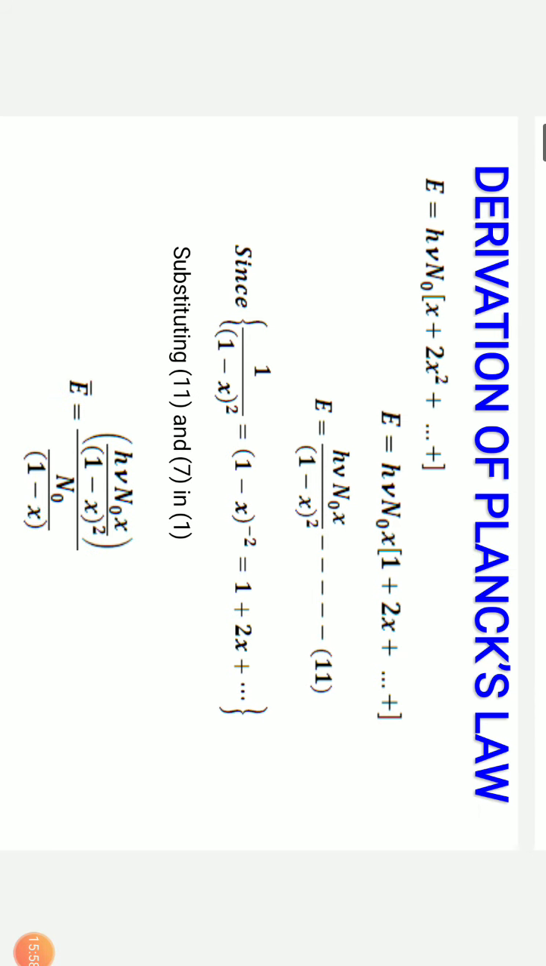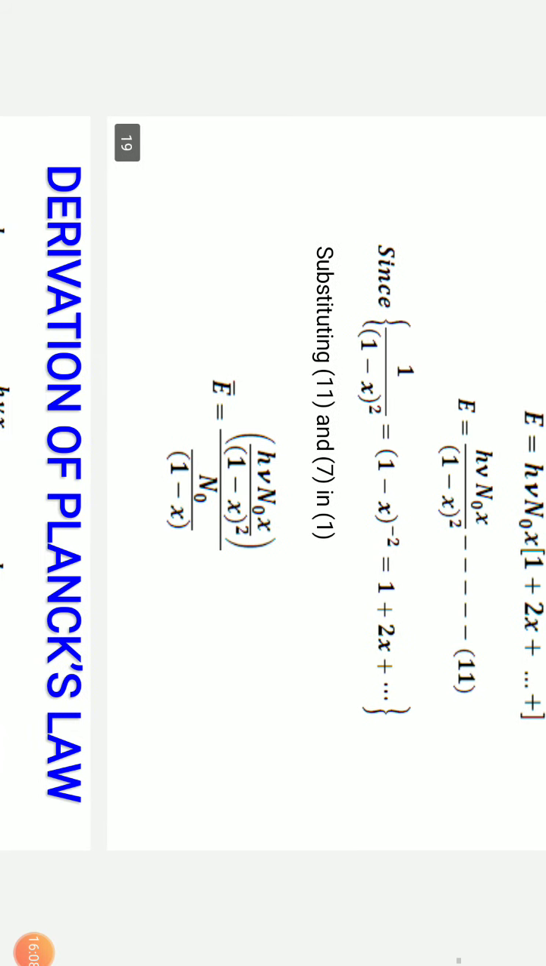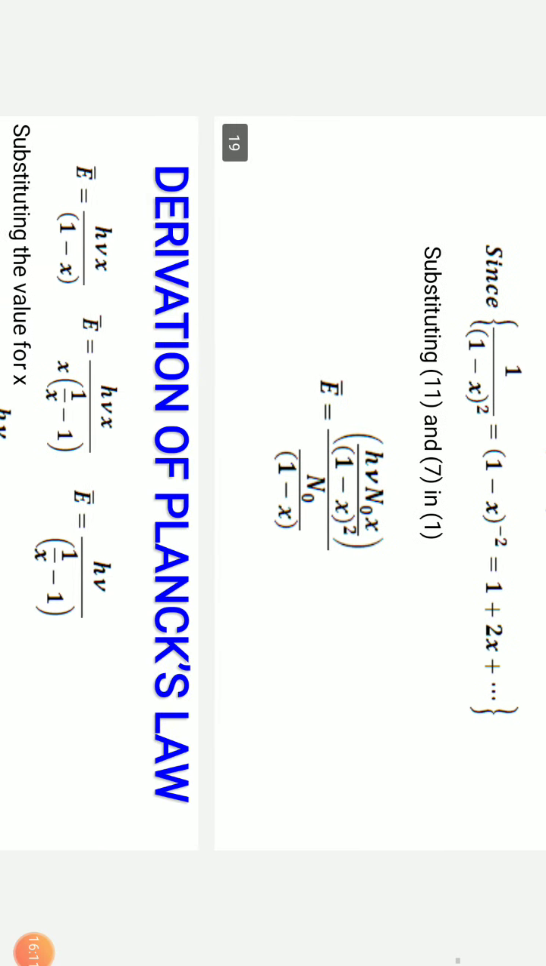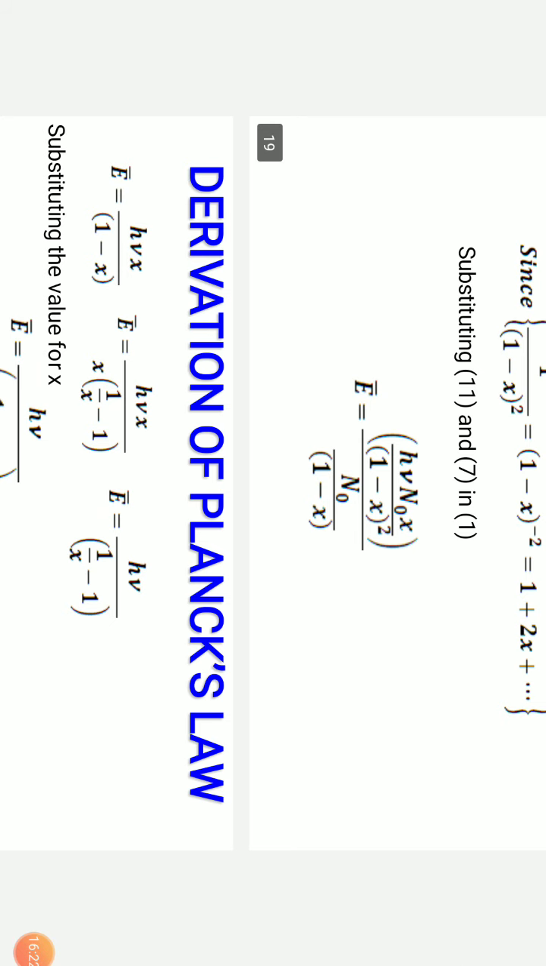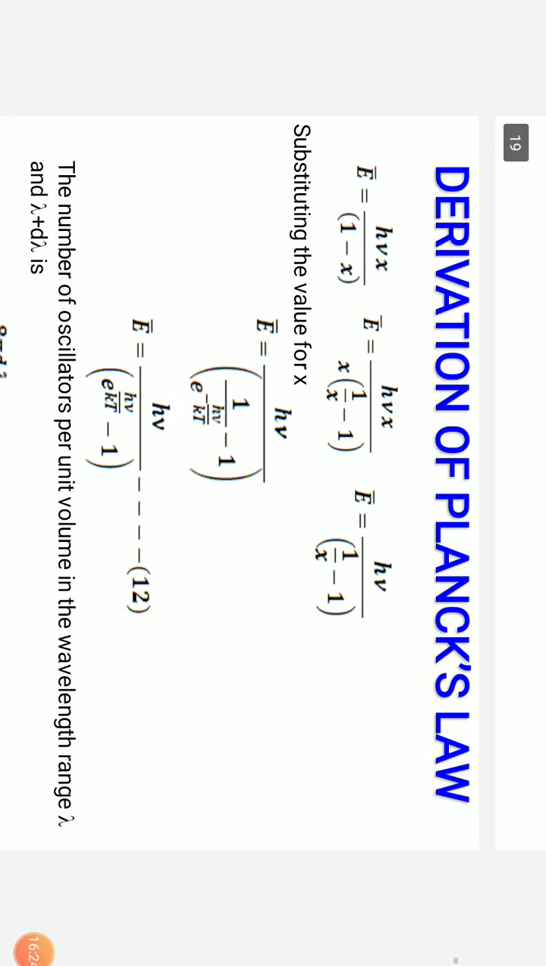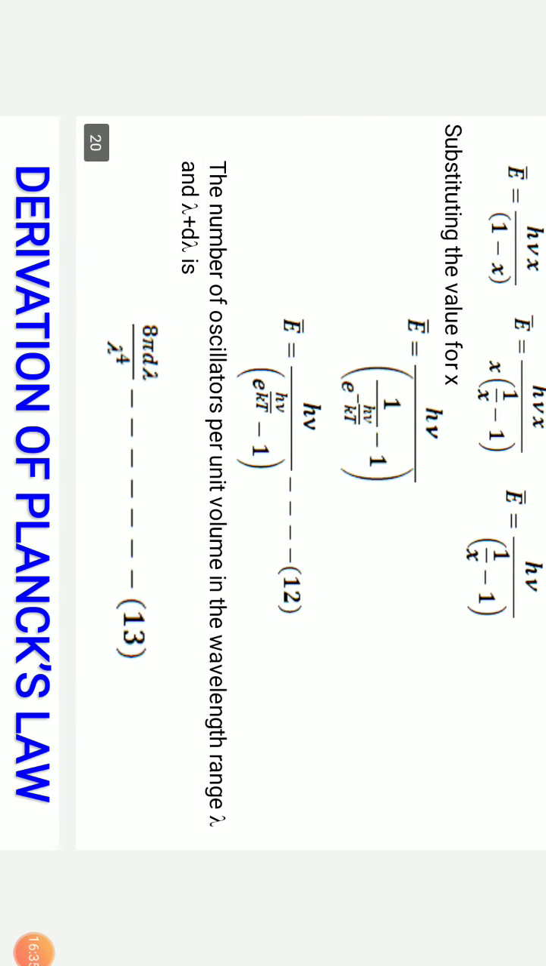So now the average energy is given by the energy per capital N. So h nu N0 x by 1 minus x whole square, divided by N0 by 1 minus x. So 1 minus x and 1 minus x whole square, one factor of 1 minus x gets cancelled. We are left with E bar equals h nu x by 1 minus x, or E bar equals h nu x by, taking x common in the denominator, we get 1 by x minus 1, or E bar equals h nu by 1 by x minus 1. Substituting the value of x, we get E bar equals h nu by 1 by exponential of minus h nu by kT, minus 1. When it is taken in the numerator format, we get E bar equals h nu by exponential of h nu by kT minus 1.